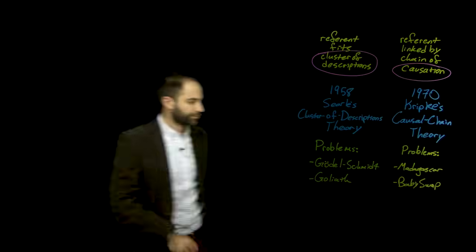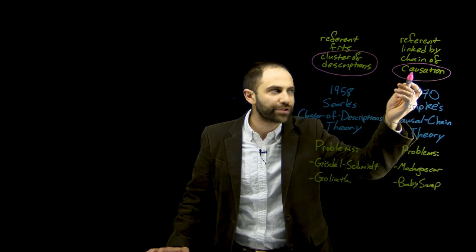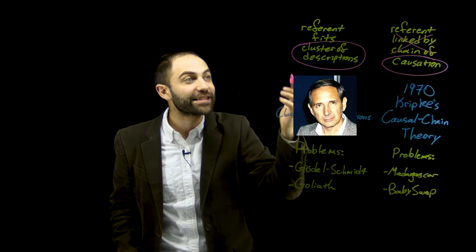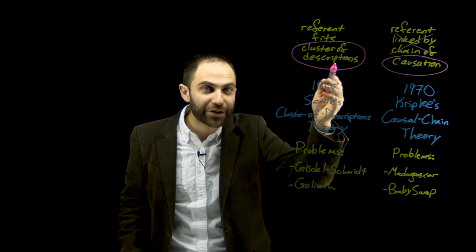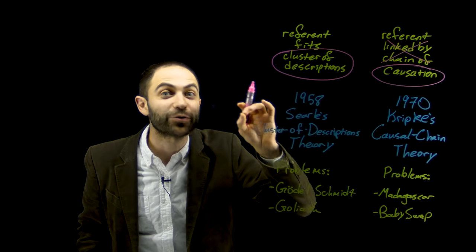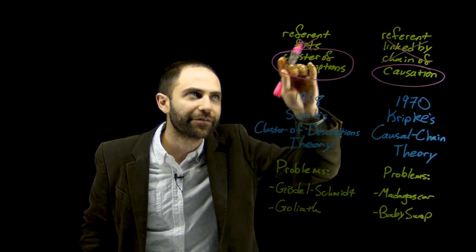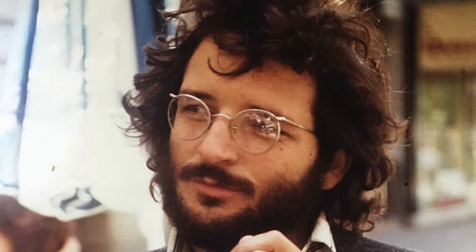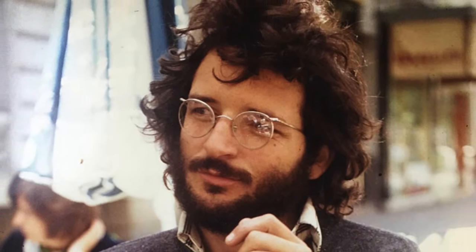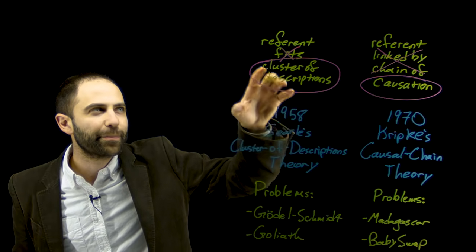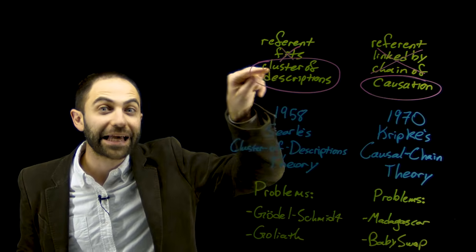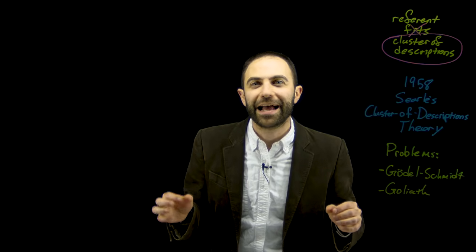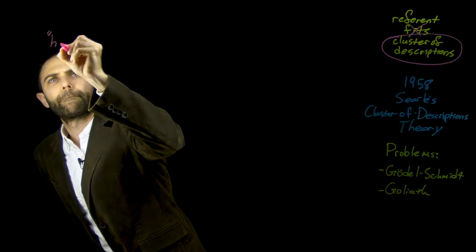to. Evans thinks that Kripke is right about the importance of causation, but he's wrong about this whole link in a chain thing. Like, forget about that. And he thinks that Searle is right that there's this body of information associated with the name. But the mistake is to think that the referent has to fit that body of information. No, forget about fitting the information. That's not it. What Evans is about to do is produce a new theory of proper names that's going to keep this cluster of descriptions, but it's going to involve a different way of relating to that cluster of descriptions.